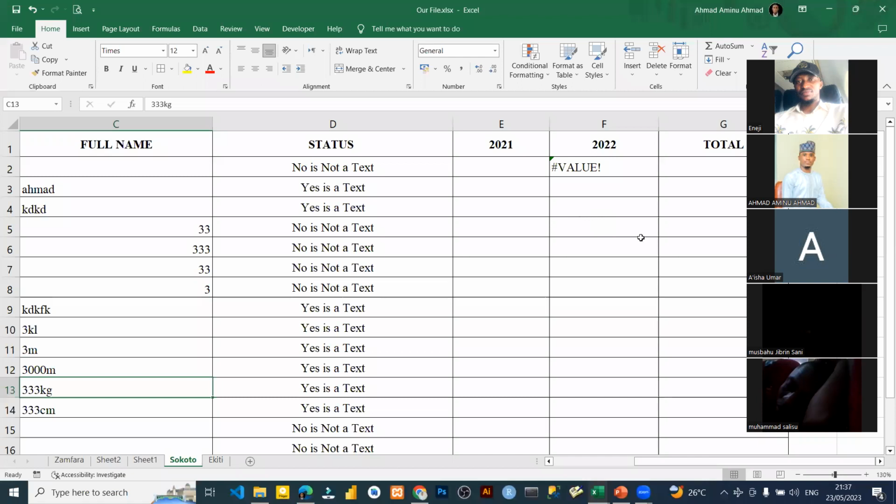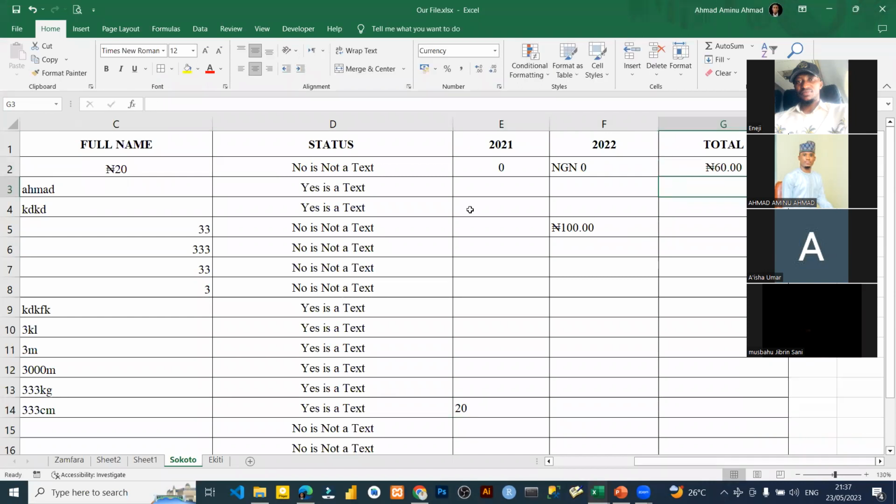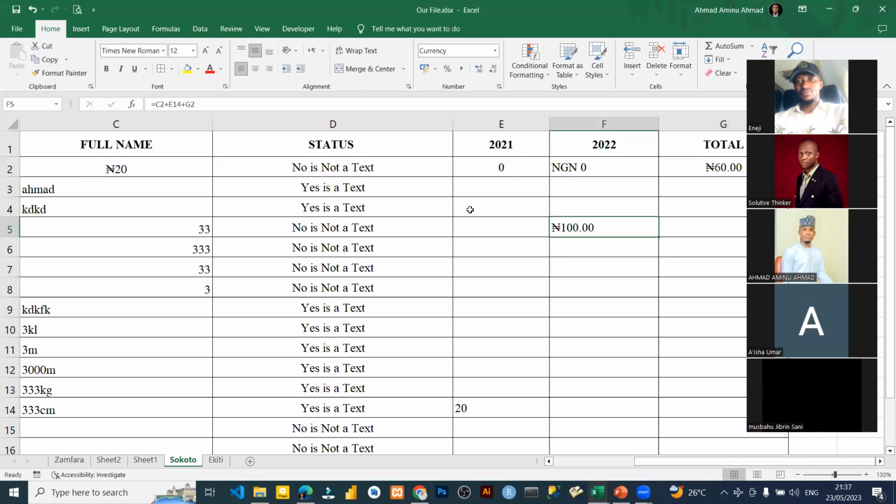Can Excel add something like this? Yes, of course you can add this in Excel. For example, I want to add different cells together. I can say equals C2 plus E2 plus G2. I can add them together. If I put 20 here, 20 here, and 60 here, it will give me 100. It will add them together. Excel can do that for you, please. K23, K55, K30. You can do that.